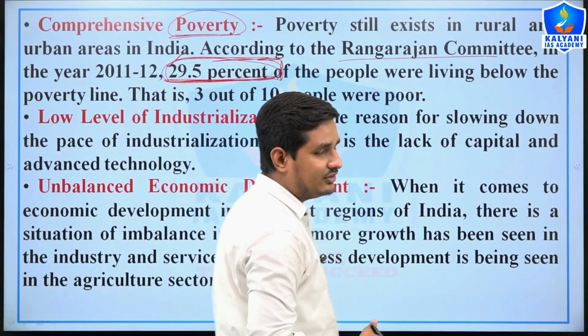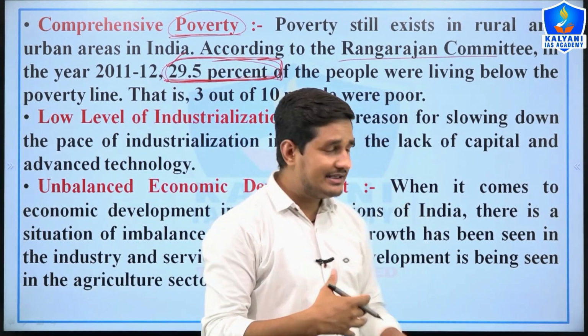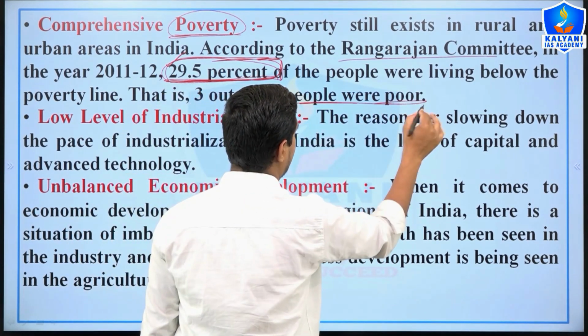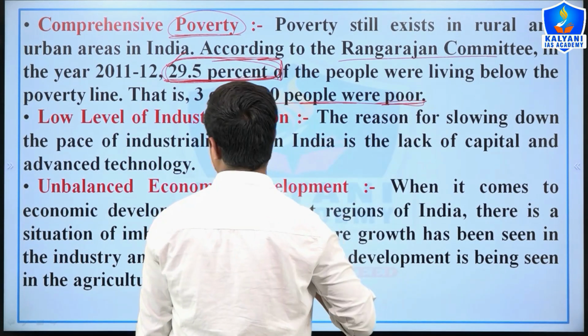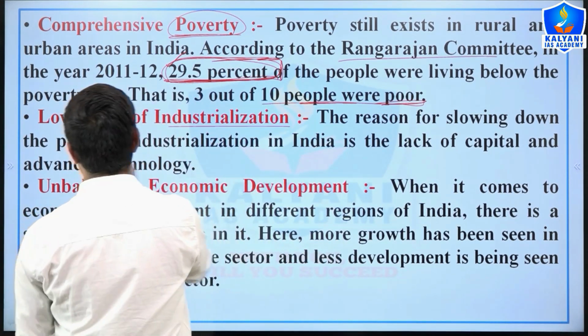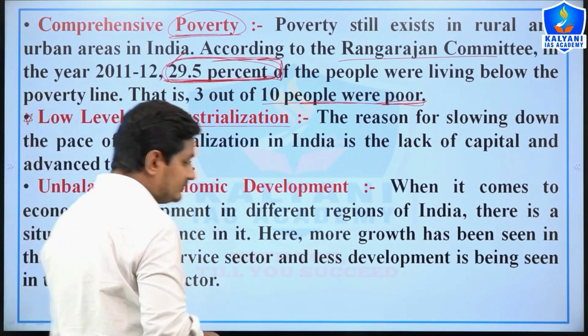Which means that in 2011-12, 3 out of 10 people were very poor and lived below the poverty line, right?